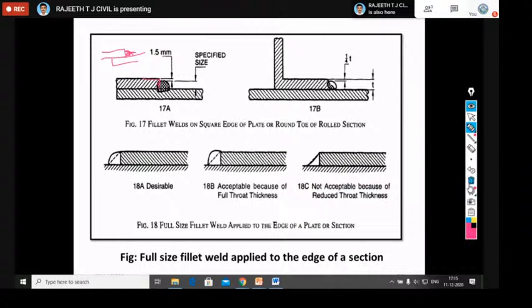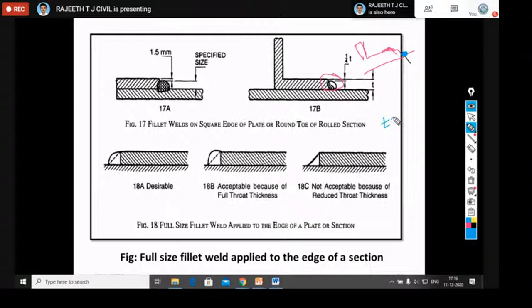Whereas in the case of connecting angle sections, angle sections will have a curved shape at the ends. For example, if this is your angle, you can't see it directly properly here, we're going to read it separately. So this is your curved edge, and you're connecting to some other member. So at this junction, what should you do, how much should you give as the maximum thickness?